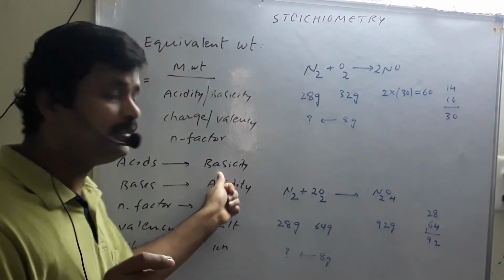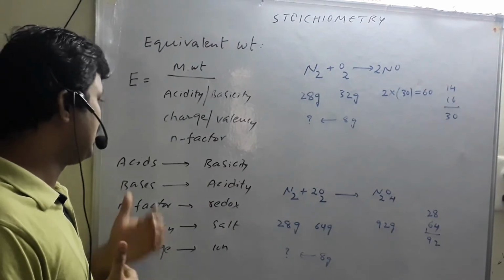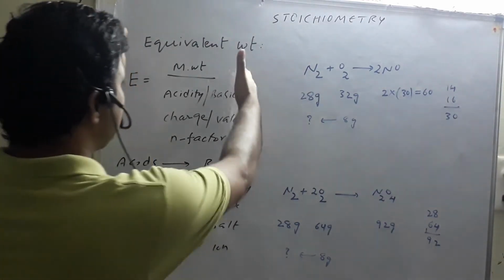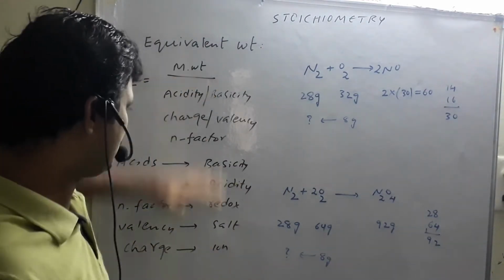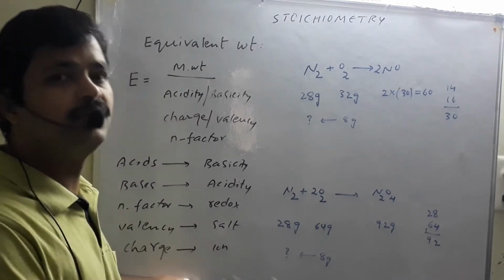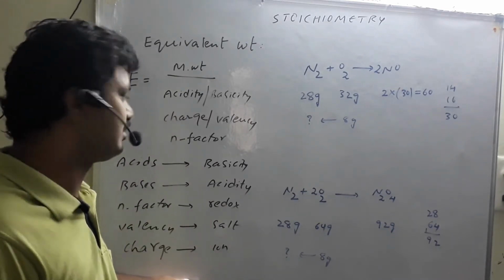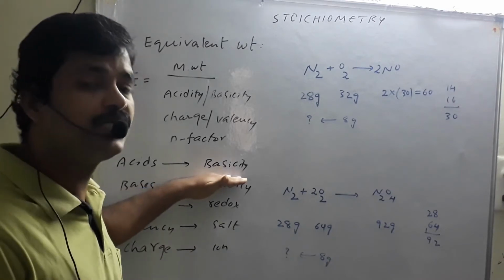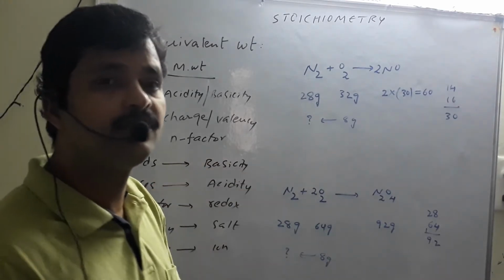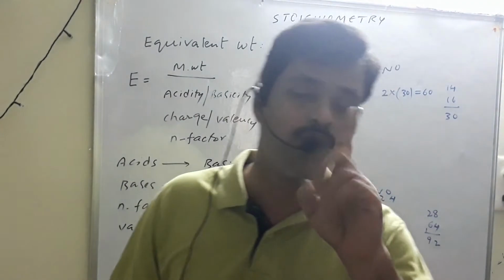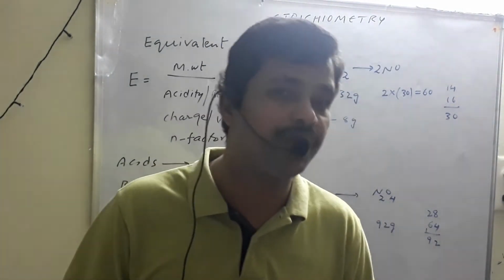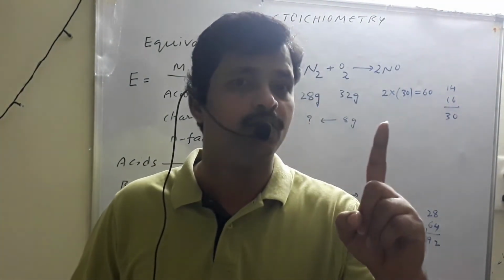Careful, acid nature is different and basicity is different. Basicity is the number of H plus ions given by the acid. Anyway, this is not our main interest; we have done many more examples in the previous videos. Suppose you take HCl, how many H plus ions can it give? Only 1 H plus. HNO3, nitric acid, only 1 H plus.